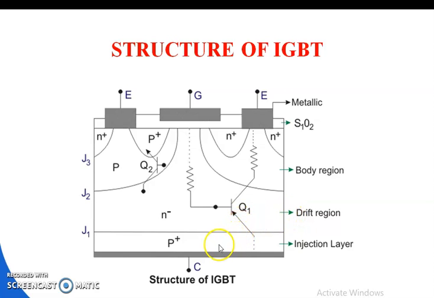And then the third region is the injection layer. For turning on the IGBT, it is necessary to supply some additional carriers, some additional holes, through that layer. See that this layer is completely filled with the P plus layer, meaning the majority carriers in this layer are hole carriers.